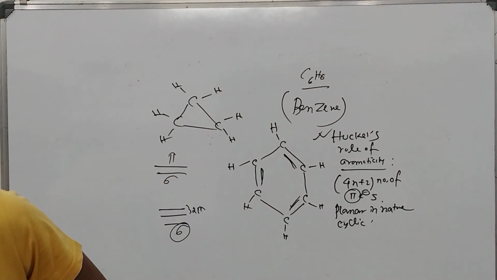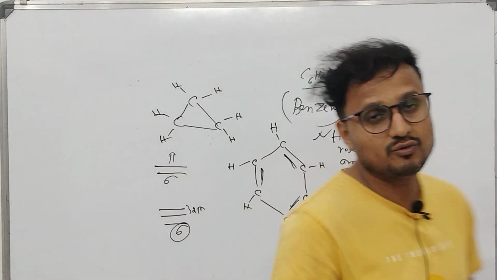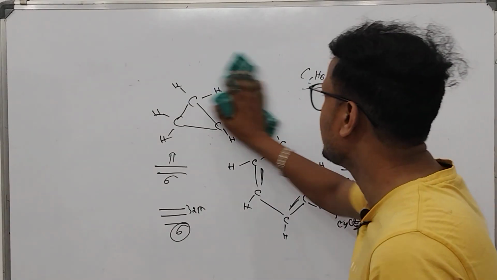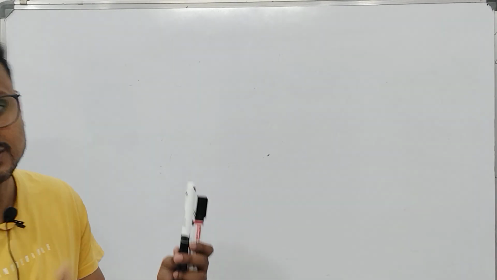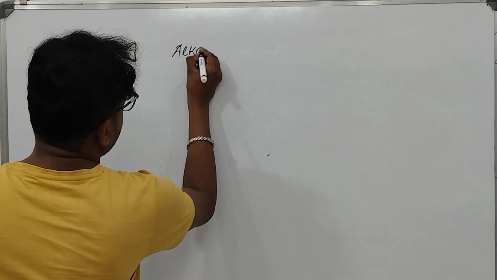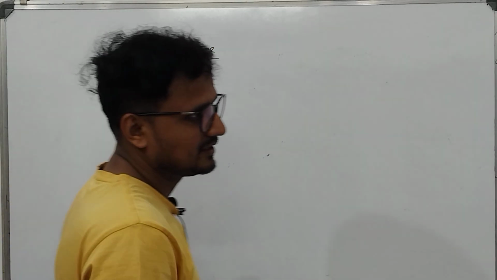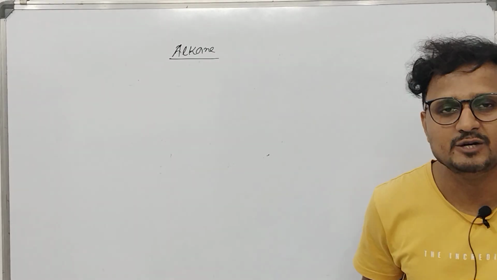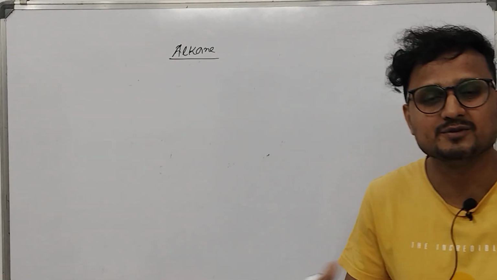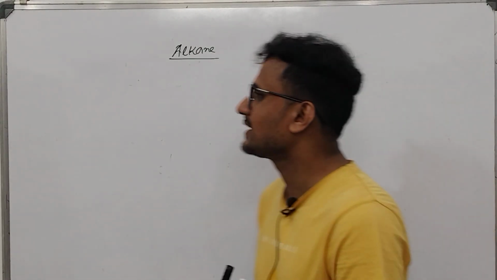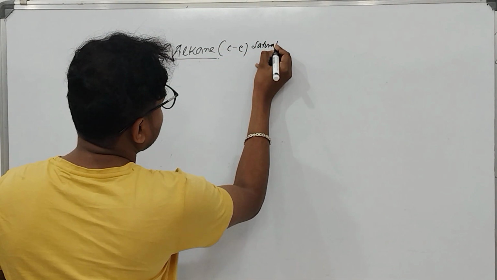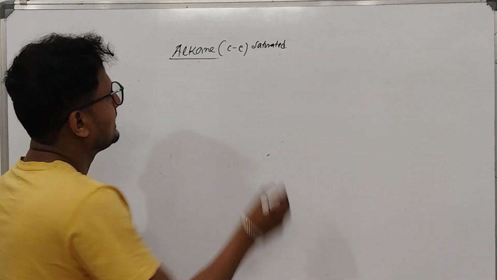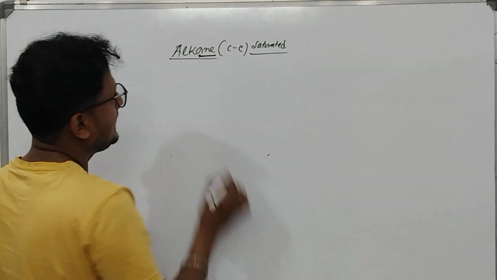Okay, so I think we have learned about the classification. Now let us go for the scope of the syllabus. We have detailed treatment of alkane, alkene and alkyne. So alkanes we'll learn, and how to draw the structures of alkane. Alkane is a family. Once you increase the number of carbon, you get a series of compounds in a family. So alkanes are the carbon-carbon single bonded compounds. They are saturated and they end with the name ane.